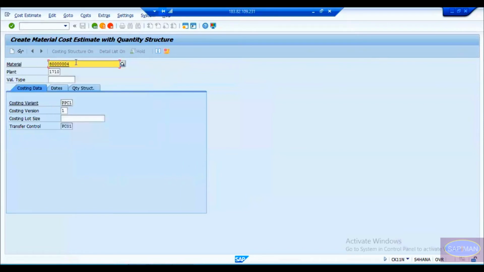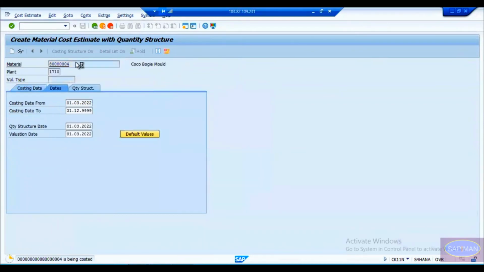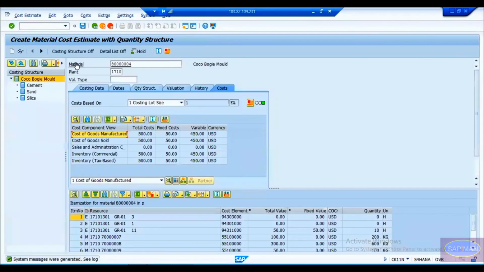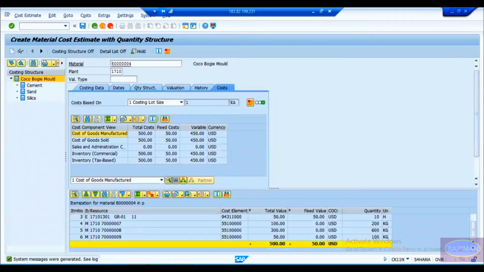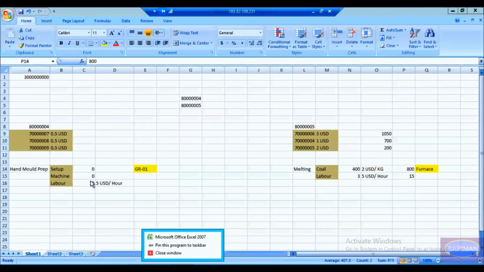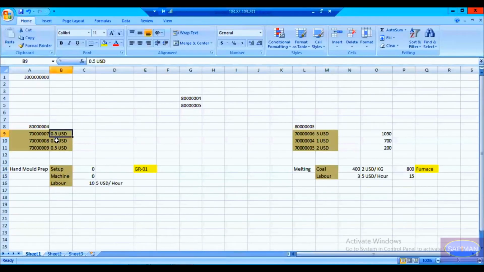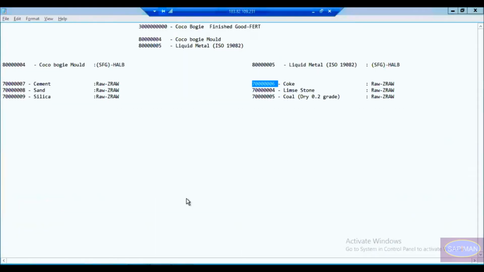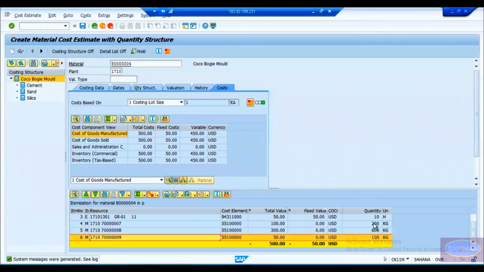8004 again. Okay. Keep on just pressing enter. And the system is taking me to the next screen where I can see what my material cost is. You can see 789. These three bill of materials are used here. And if I go to my Excel sheet, per material it is $1 US for 1 kg. This is in kg basically, 0.5. So here it is 200 kg in the BOM. We have maintained it. If you go and check, you will find 200 kg in the BOM.